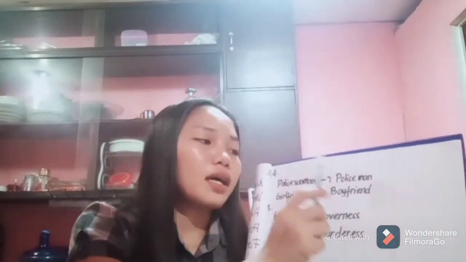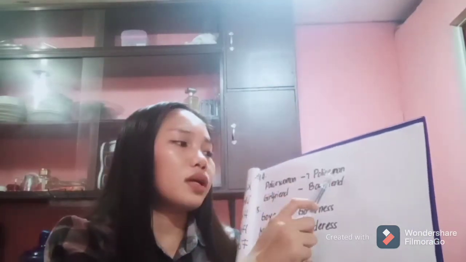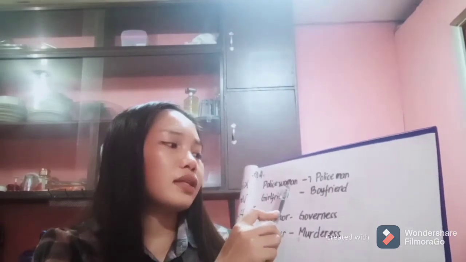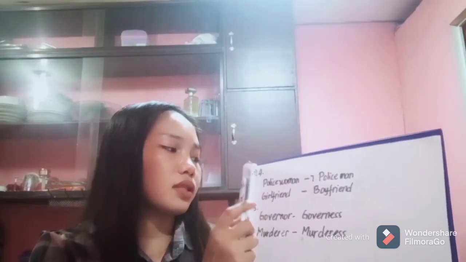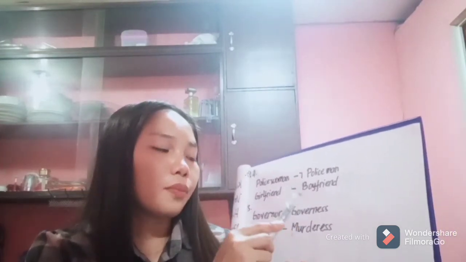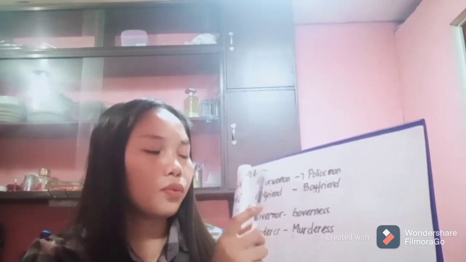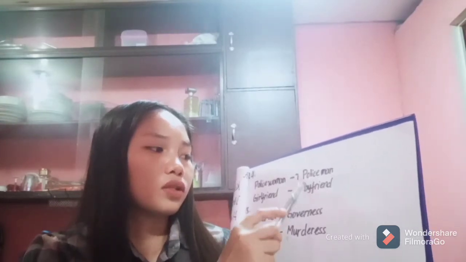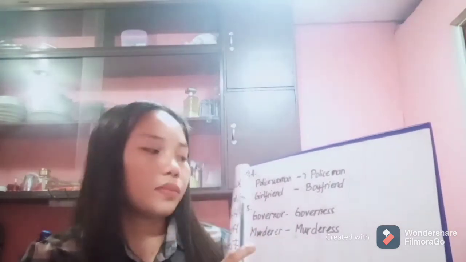For example, the word policeman, a compound noun where the masculine word is man. To make it feminine, remove man and add woman to make policewoman. The compound noun boyfriend: the masculine word is boy, so you remove boy and place girl to make it feminine.